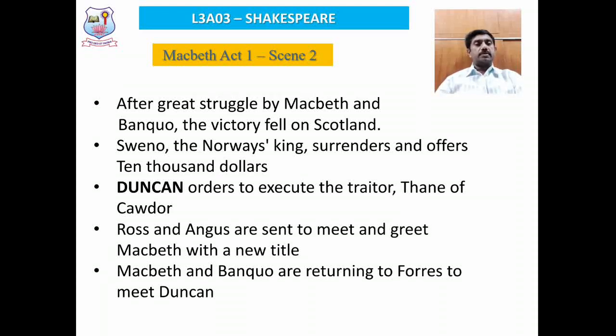Ross and Angus, the two messengers, are sent by Duncan to meet and greet Macbeth with their new title. That is, Duncan has given a promotion to Macbeth as the new Thane of Cawdor after executing the existing Thane of Cawdor. Macbeth and Banquo are returning to Forres to meet Duncan.